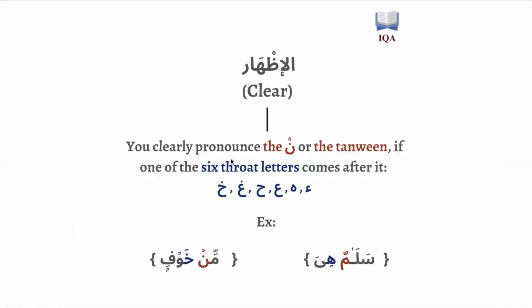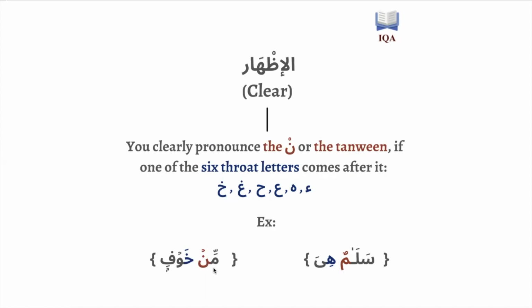Idhar is that you clearly pronounce the Noon As-Sakinah or the Tanween if one of the 6 throat letters comes after it. There are 6 letters in the Arabic language that come from the throat: the Hamza and the Ha that come from your vocal cord, the Ayn and the Ha that come from the middle of your throat, and the Ghayn and the Kha which come from the top of your throat. So whenever there's a Noon As-Sakinah, a Noon with a Sukoon on it, or a Tanween, followed by one of these 6 throat letters, then you clearly pronounce the Noon As-Sakinah or the Tanween.